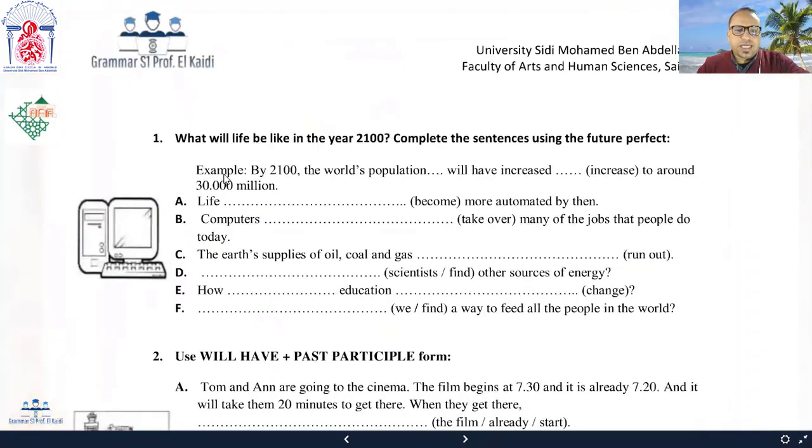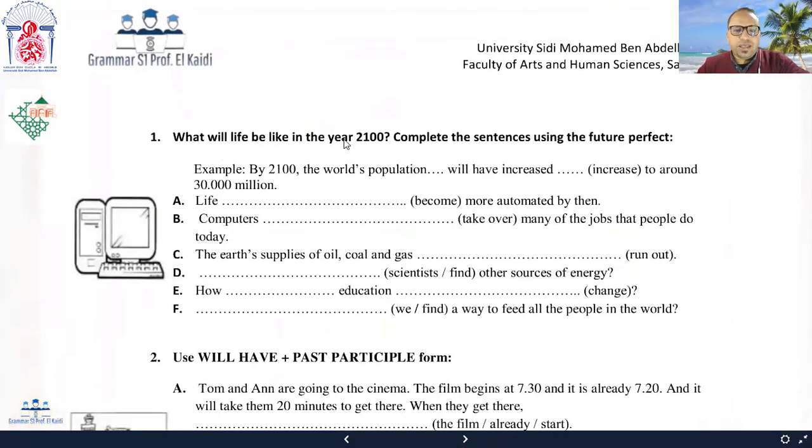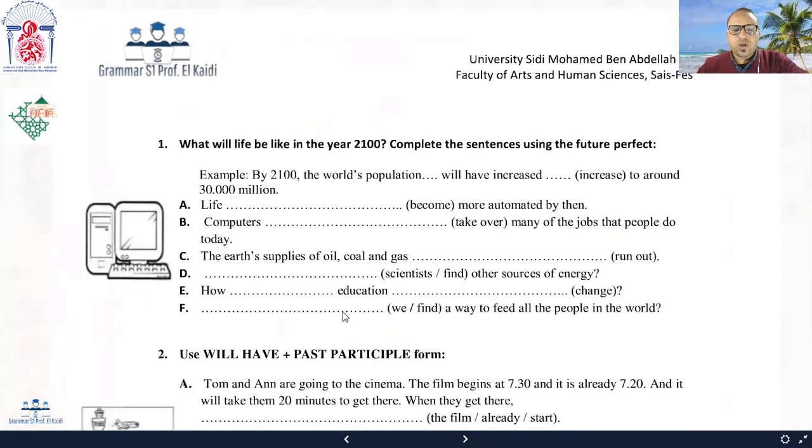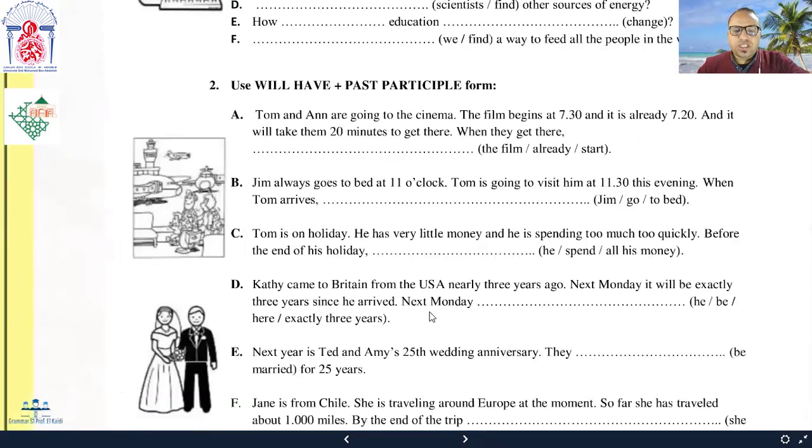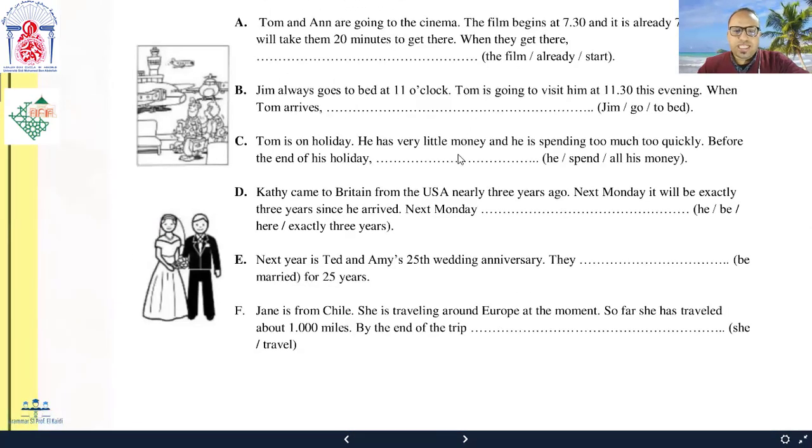In this exercise here, what will life be like in year 2100? Complete the sentences using the future perfect. Now here, in this exercise, you use just the future perfect, okay? Conjugate the verbs between parentheses in the future perfect. This is a good exercise for you to practice the use of the future perfect. Use will have plus past participle form. The same thing here. Use just the future perfect in all the sentences here. It's a good exercise for you to practice, okay?